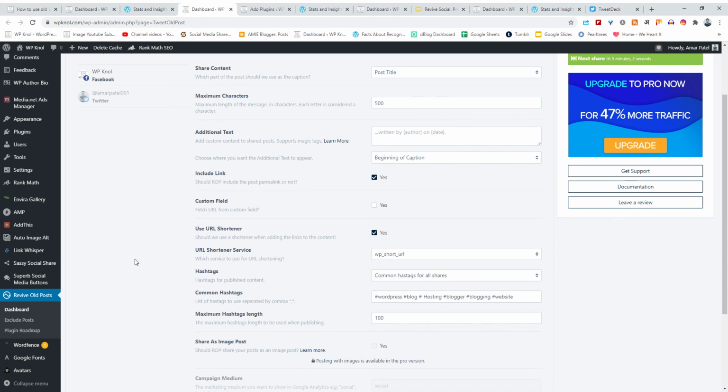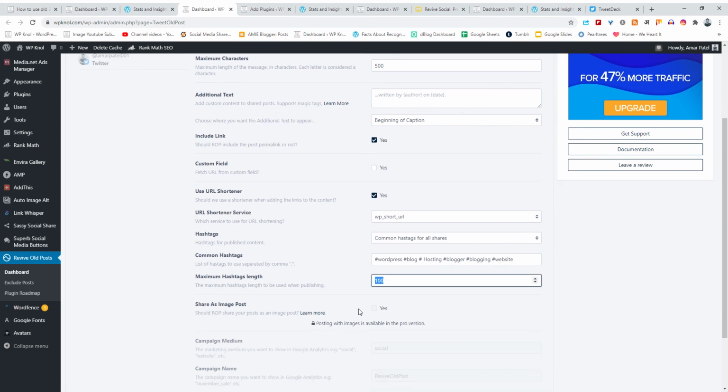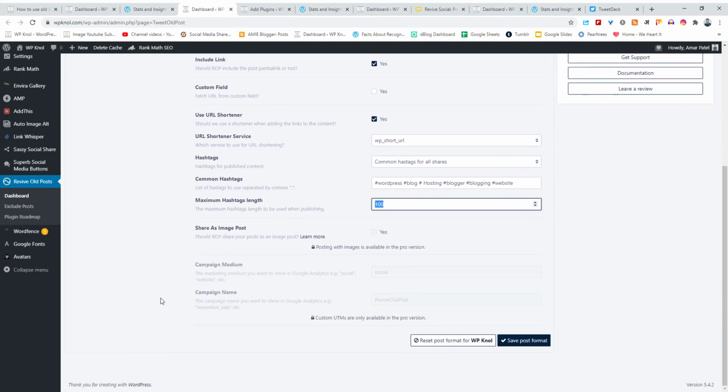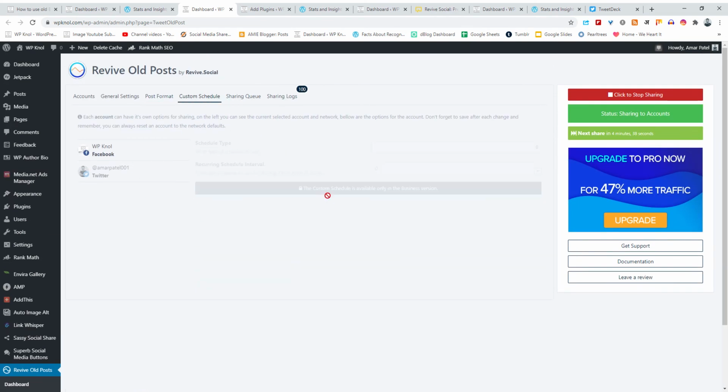If you are writing about affiliate marketing, use hashtags related to affiliate marketing. It depends upon your niche, but I would recommend you keep the hashtag common. Maximum hashtag length I have set to 100. Share as image post I have not applied because this is a premium feature. Custom scheduling, this is a premium feature, no doubt.